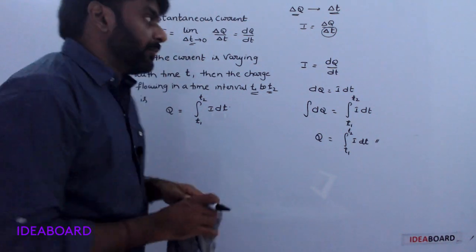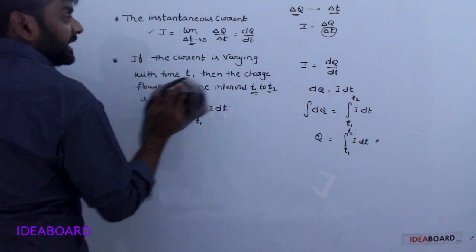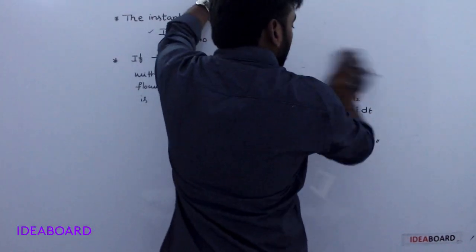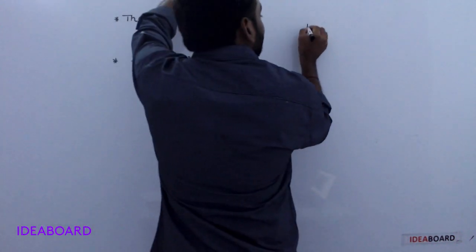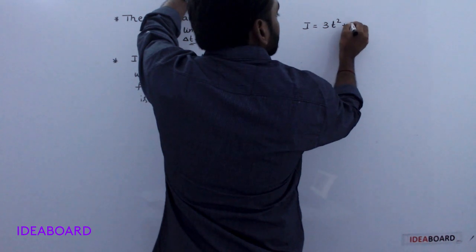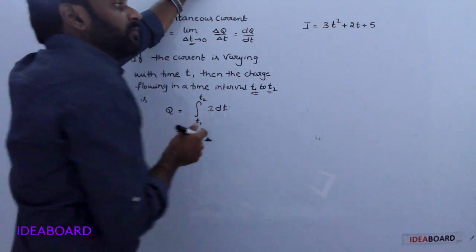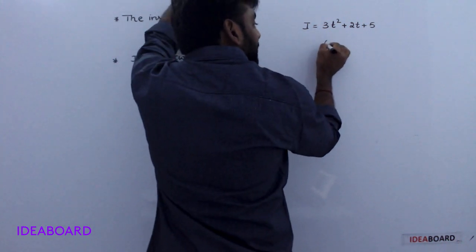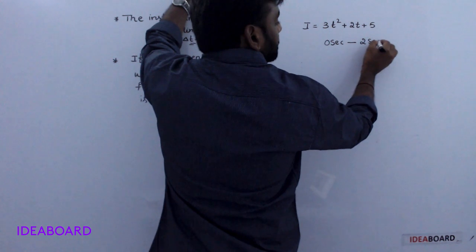Now one example based on this varying current. If the current is given as 3t square plus 2t plus 5, find the charge in the time interval 0 seconds to 2 seconds.